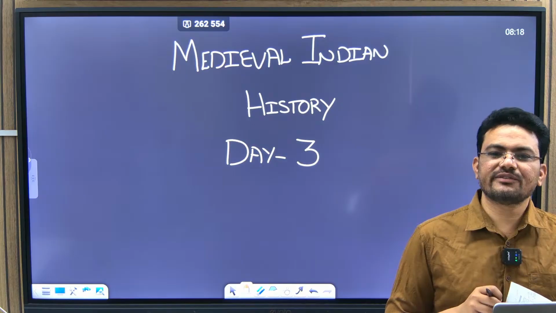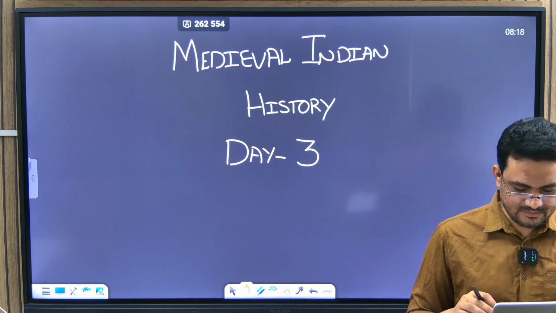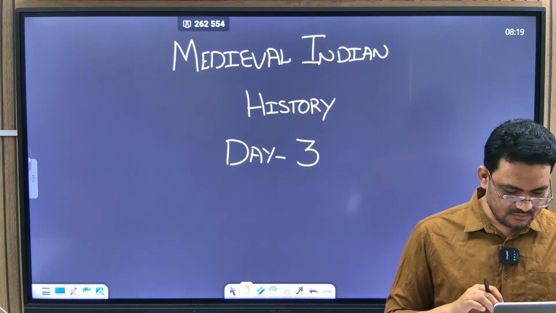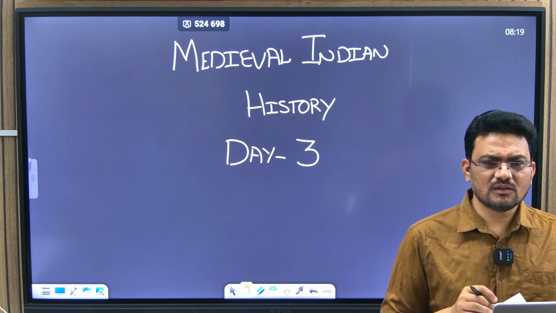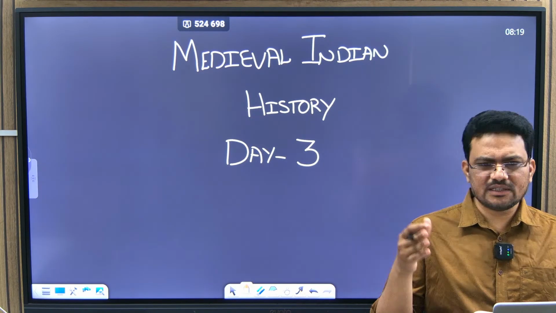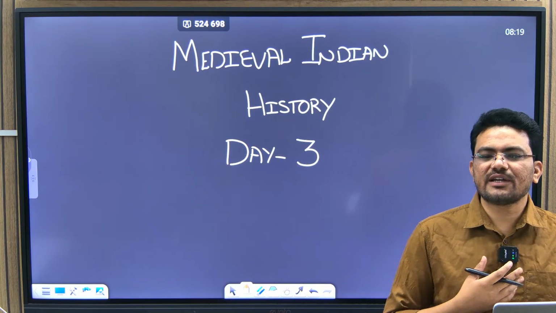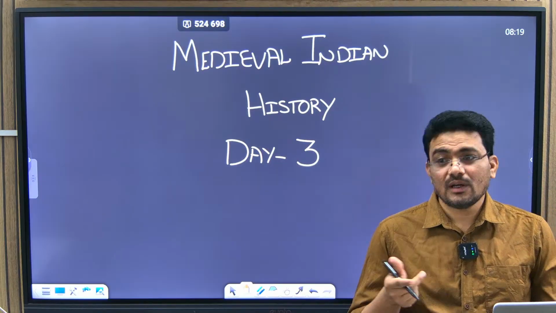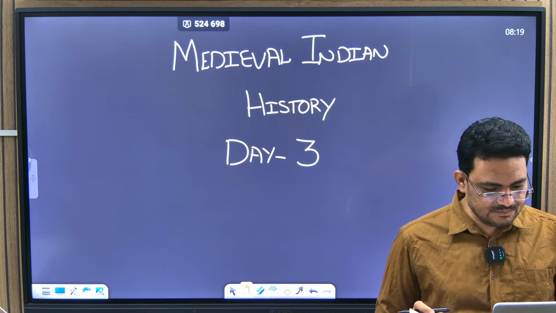Shamasa system refers to monthly payment, good year. 3 months, 6 months, that way it is there. Yeah. So Mukaddams refers to village level. Right.